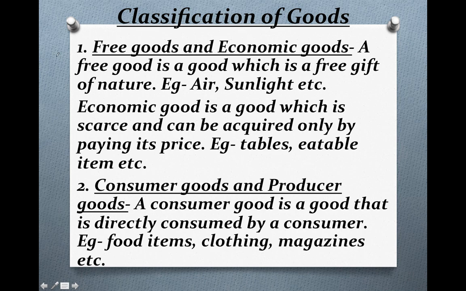Now there are various types of goods, so we are going to discuss every type of good one by one. Now first is free good and economic good. See, the classification of goods can come in a define form also, or in a difference form also. So it's better, students, you should remember the meaning of these goods very carefully. The first is free good and economic good. Now what is free good? Free good is a good which is a free gift of nature, which is provided by nature, and that is free of cost. No cost is paid for obtaining that good.